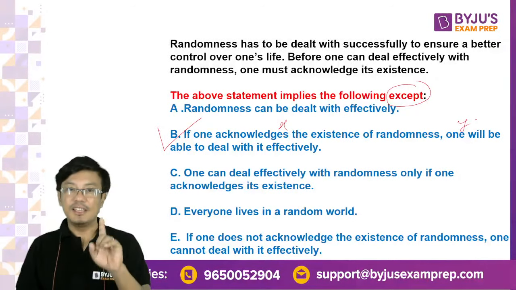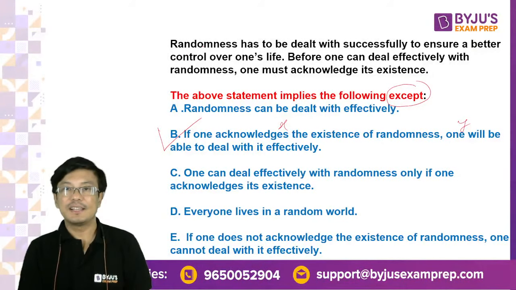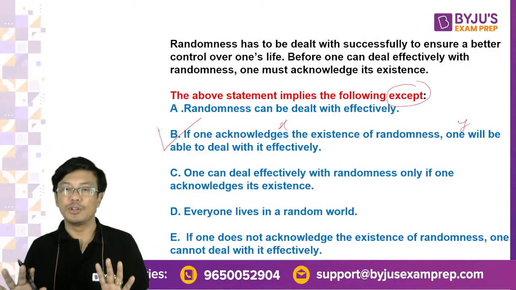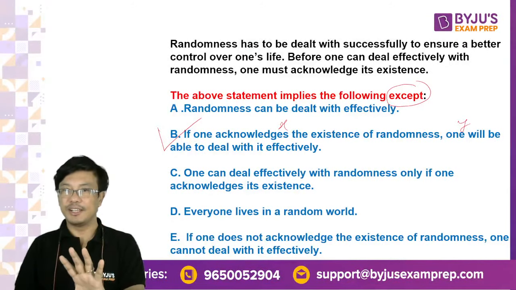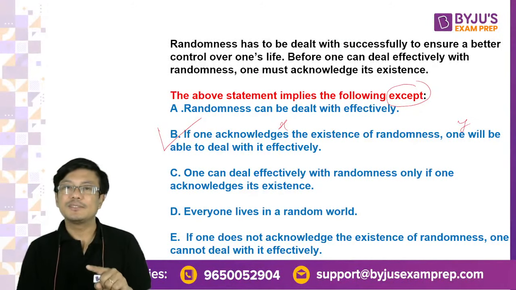The answer is not E, the answer is B. What the passage says is that randomness has to be dealt with in order to have some control over your life. And he's saying before you deal with randomness, one must acknowledge its existence.